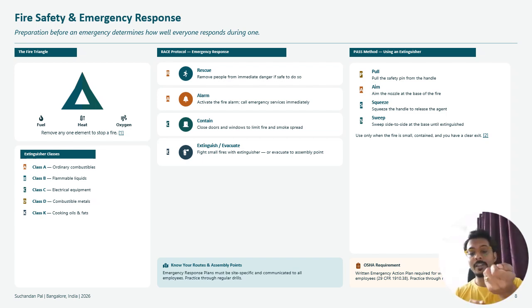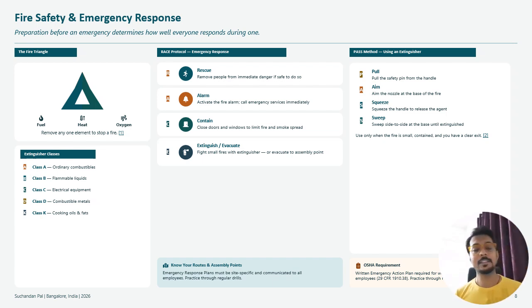Okay, when you have the nozzle, you have to aim properly at the base level of the fire, not the upper side, because maybe the fire is here, but you can see the flames from the top. So you should not extinguish from this part. You should extinguish the base level. Then squeeze that lever, then only it will be released, and sweep left and right, up and down. So you have to control accordingly.